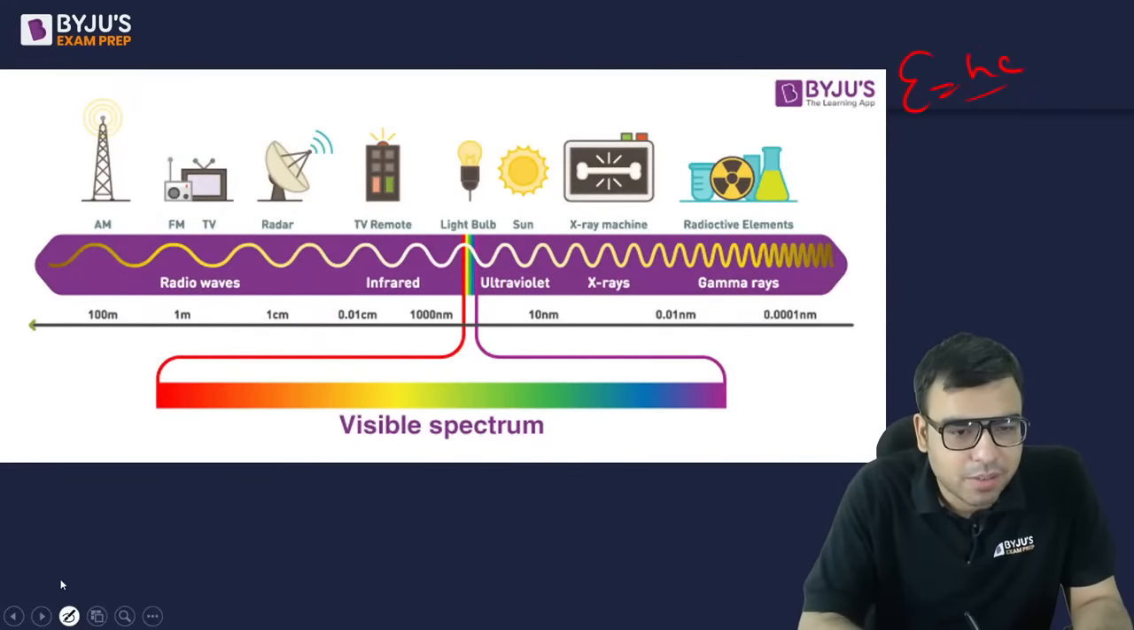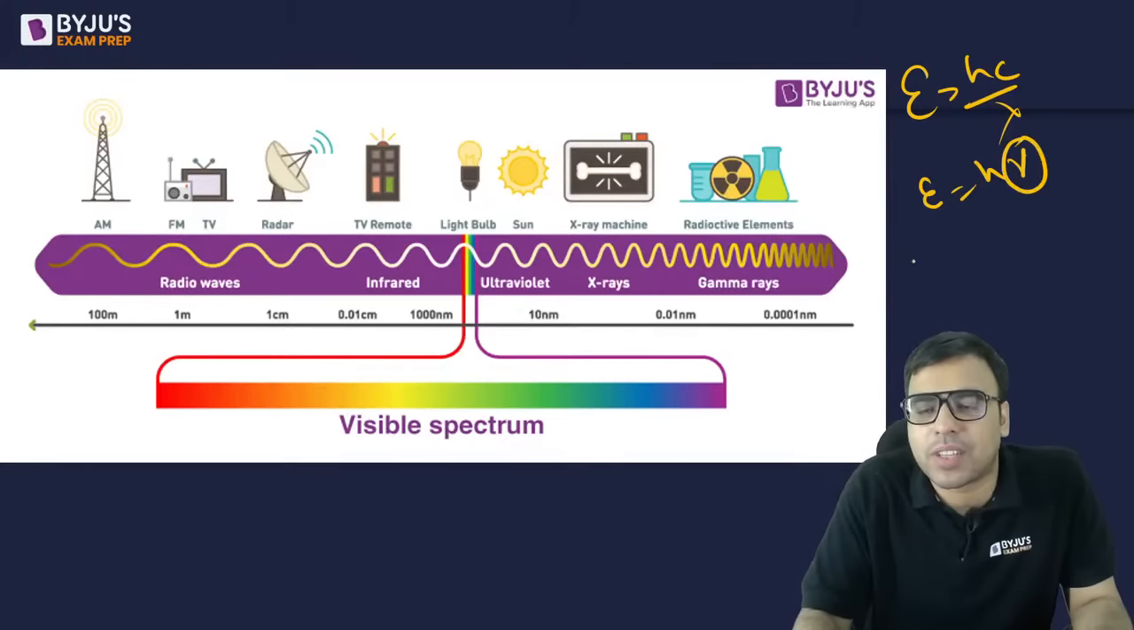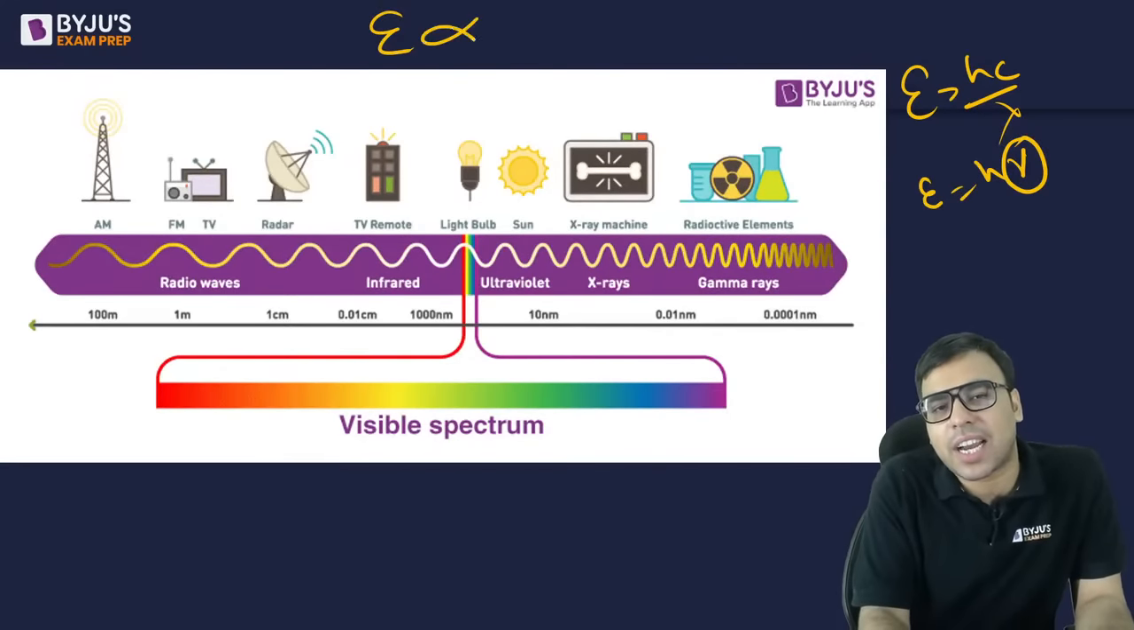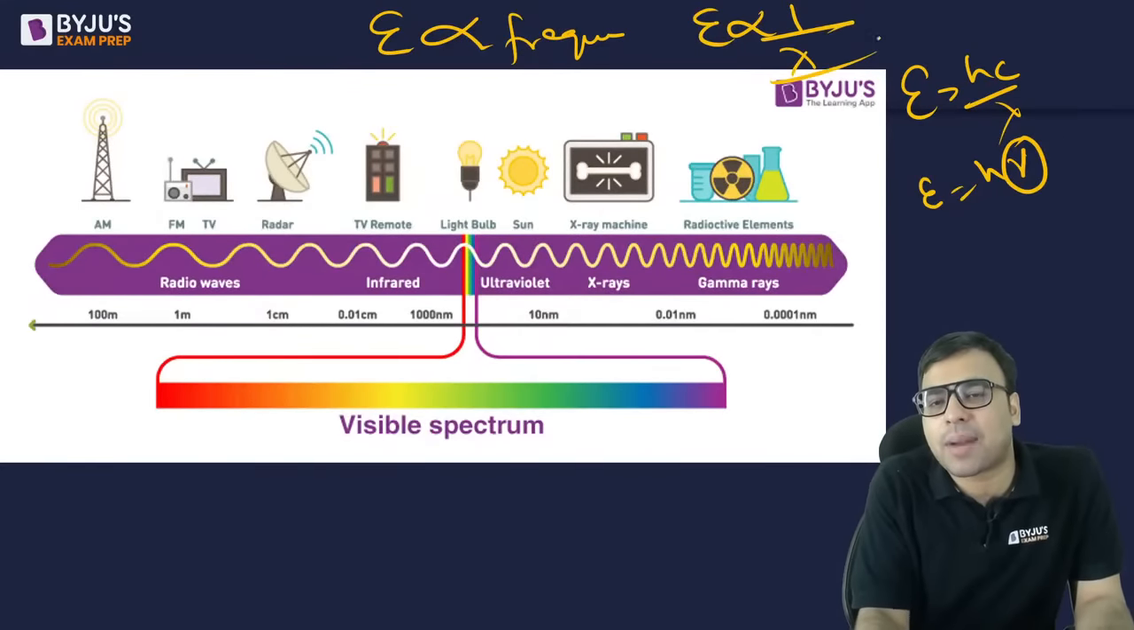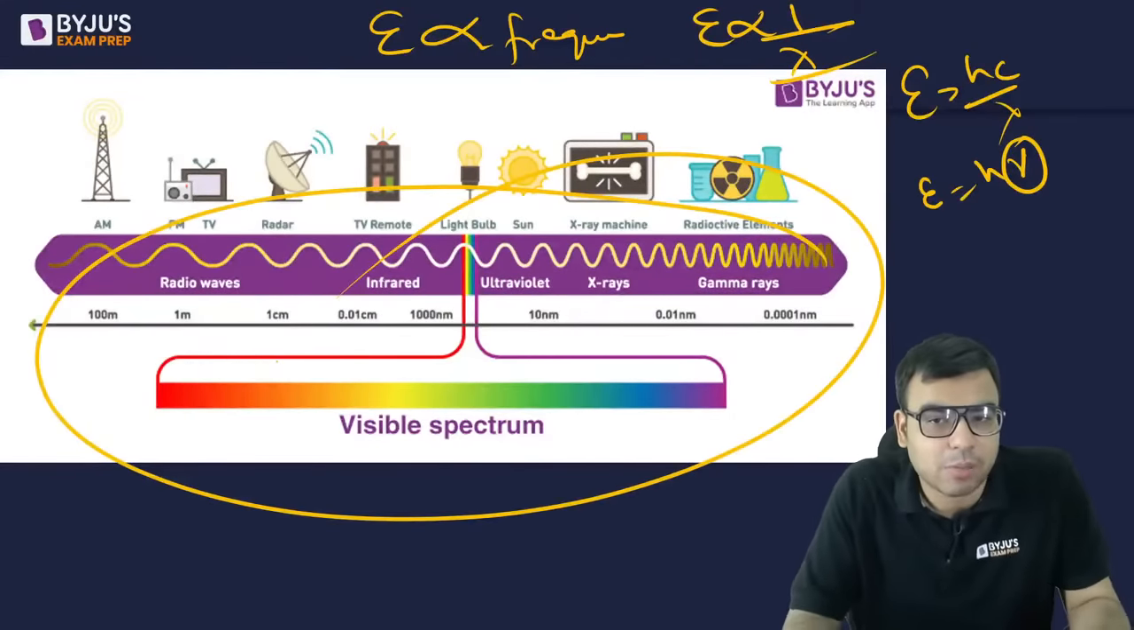Let me tell you. Energy is equal to hc by lambda, or E is equal to h nu, means frequency. So energy is directly proportional to frequency, and energy is inversely proportional to lambda. Lambda means wavelength. ये सब बेसिक चीज है, पूछा जाता है एग्जाम में कभी कभी, ठीक है. So you must be knowing it.